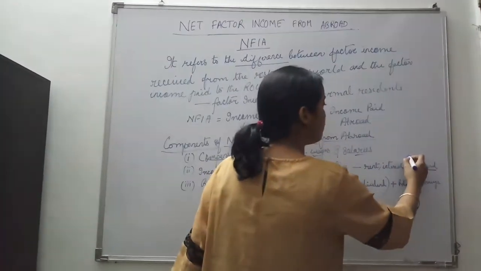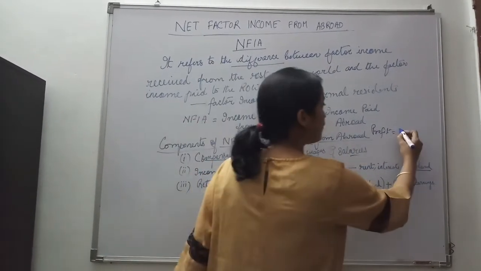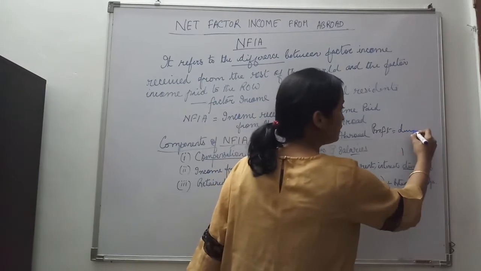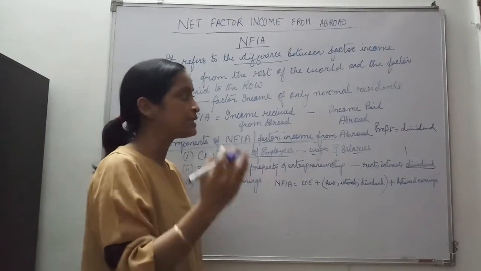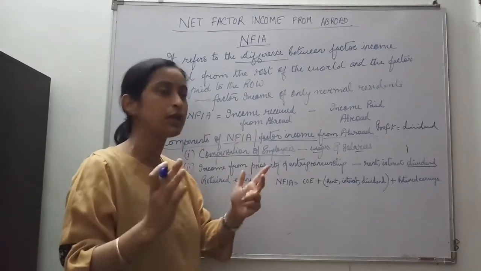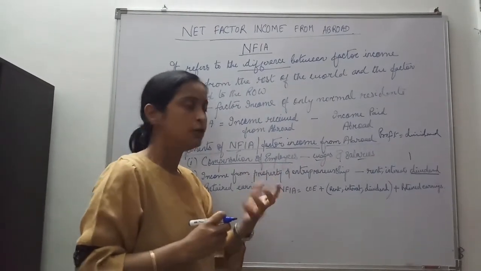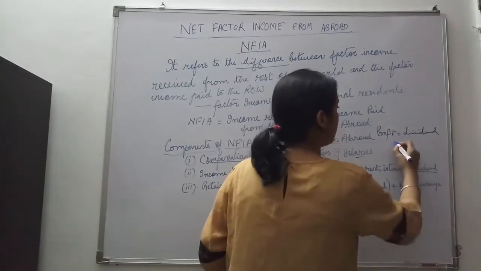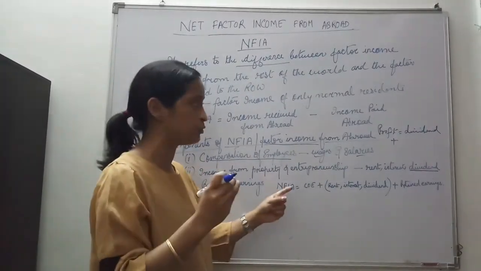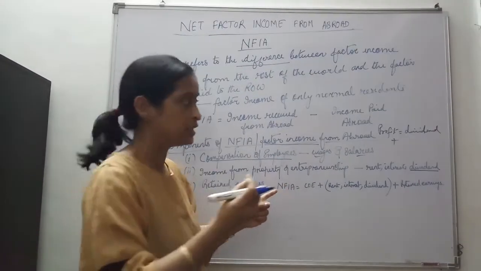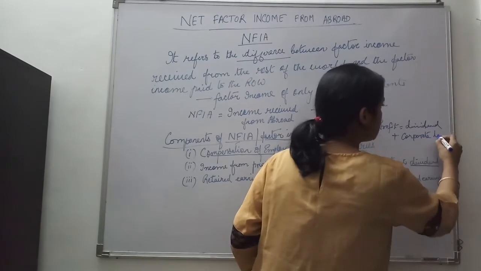Why? Because profit comprises three parts. The first is dividend, that is the distributed profit. The entrepreneur has some shareholders, and he has to give the shareholders their part of the profit. Then, out of the profit made by the entrepreneur, something has to be paid to the government as profit tax, which is called corporate tax.